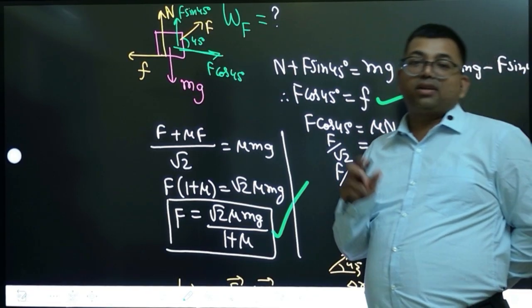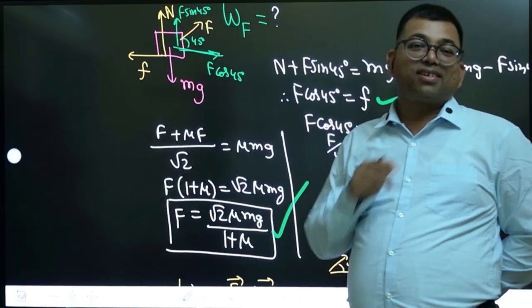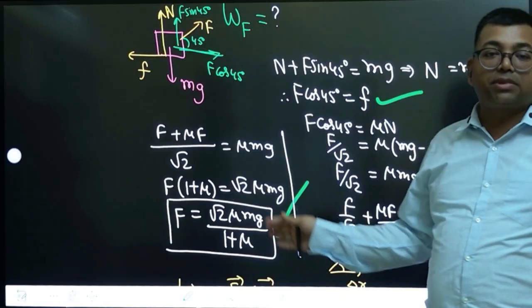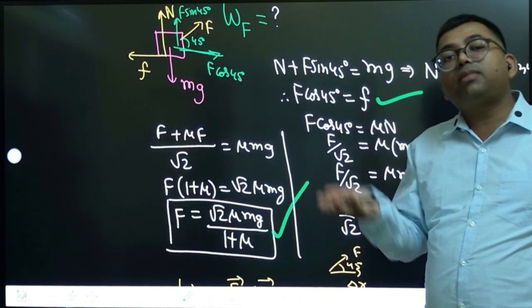Okay. You are taking work done by net force. That is what is the mistake. Are you understanding that? So suppose they ask work done by mg. Mg is acting downward. Displacement is horizontal. So work done by mg is 0.